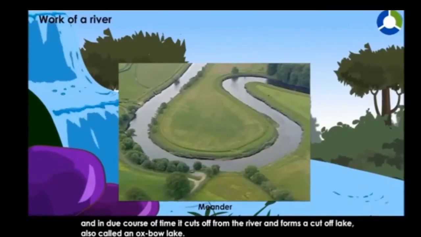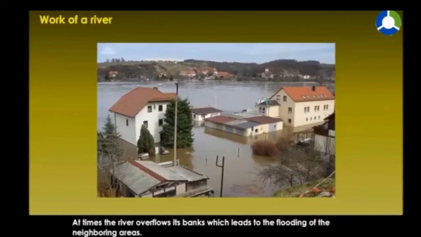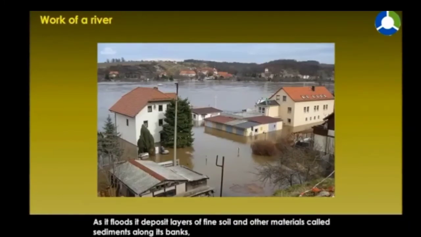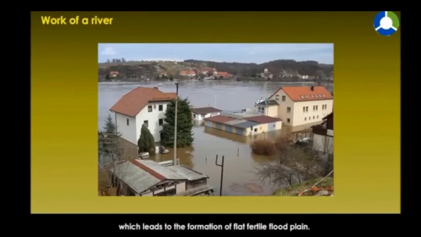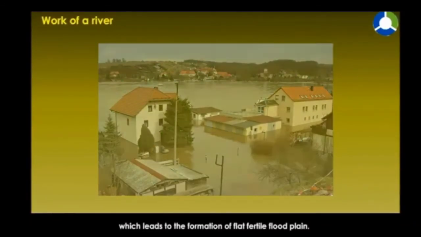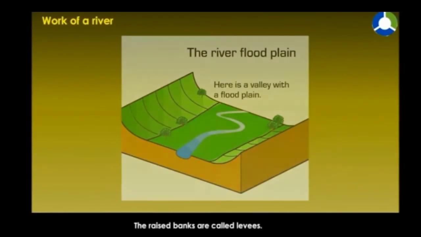called an oxbow lake. At times, the river overflows its banks, which leads to the flooding of the neighboring areas. As it floods, it deposits layers of fine soil and other materials called sediments along its banks, which leads to the formation of a flat, fertile floodplain. The raised banks are called levees.